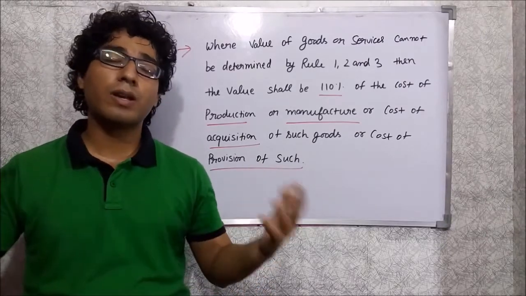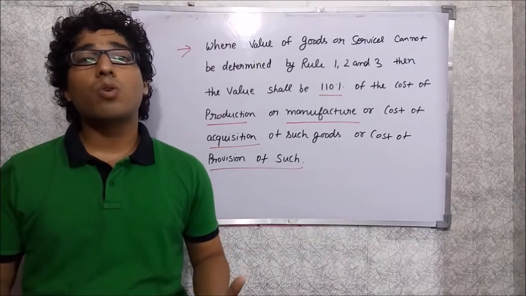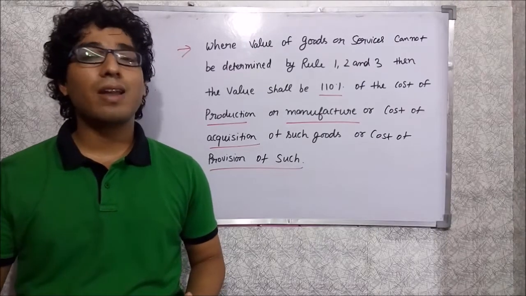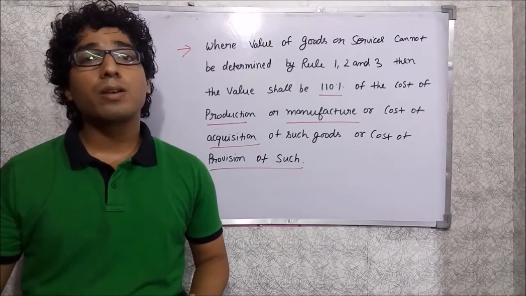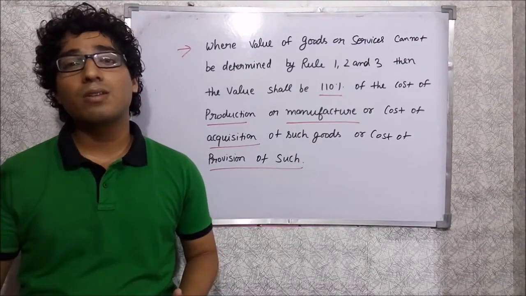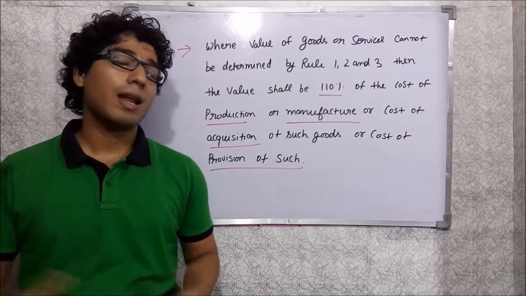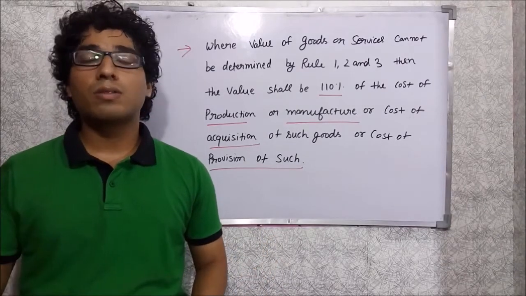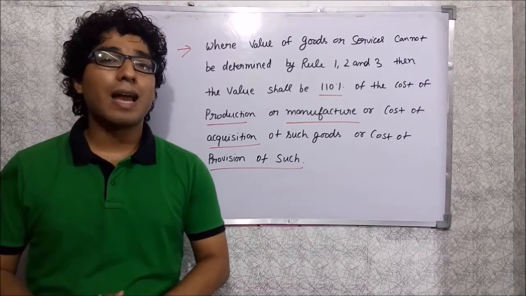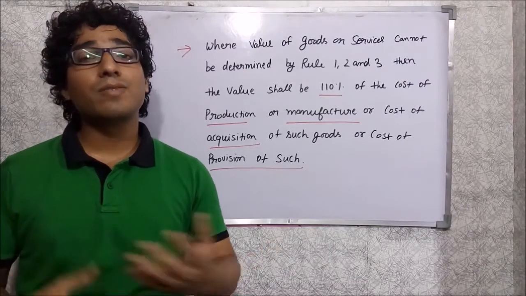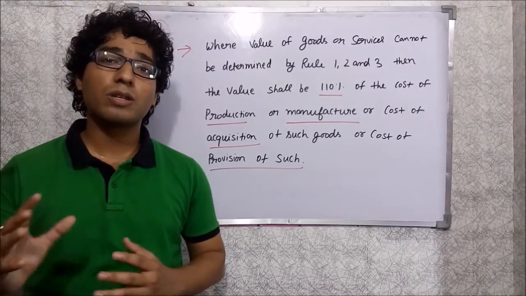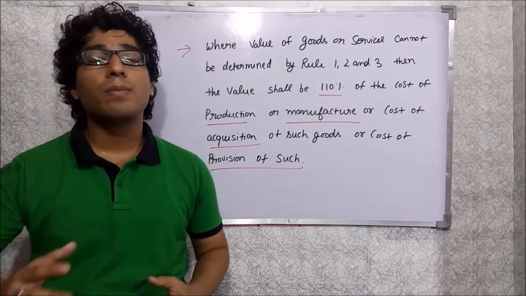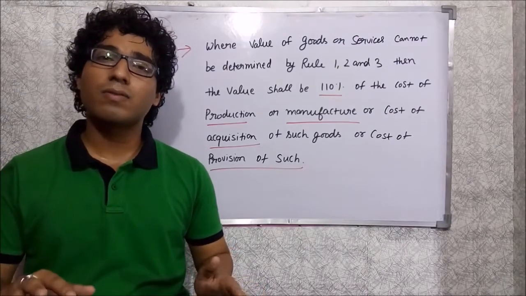Suppose rule number 1 says that you have to find out the open market value of such supplied service. So can the architect find out the open market value of such services? No, because the architecture service is special to every situation. Suppose I want to build a large house and it is very complicated, then we are not able to find out the open market value of such service, and also we are not able to find out the exchange one, because in my case also I charge separate consideration for each of the clients.